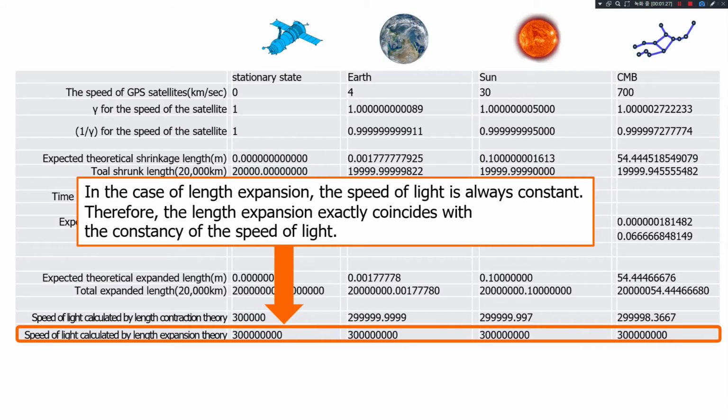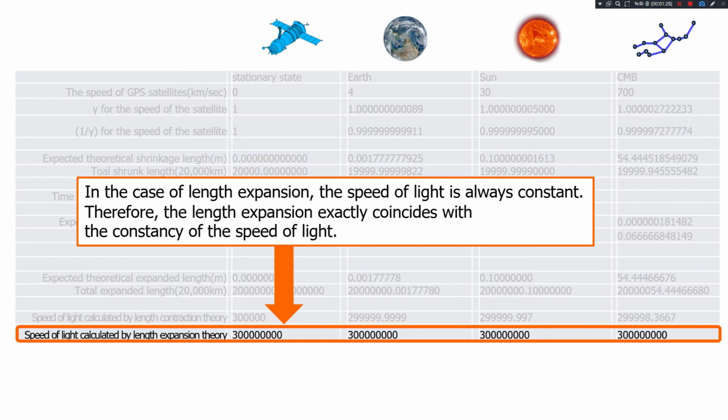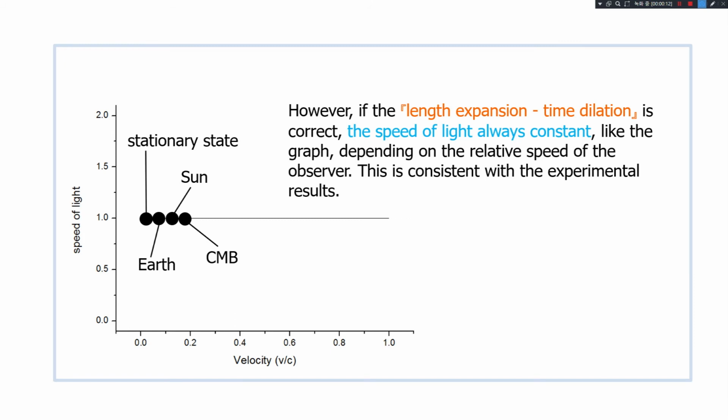According to the theory of length expansion, even if any inertial system is stationary and thought to be related to the Earth or to the cosmic background radiation, it will always be uniform in terms of the speed of light. If the theory of time expansion related to length contraction is correct, the speed of light will decrease the faster the speed. However, if the time delay for length dilation theory is correct, the speed of light is always constant, shown in the graph, regardless of the relative speed of the visibility here on the monitor. So we can say that observation results and theories are exactly corresponded.